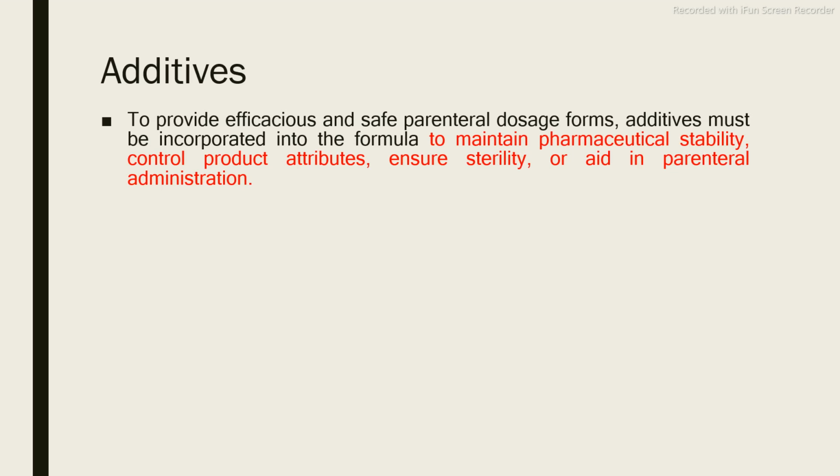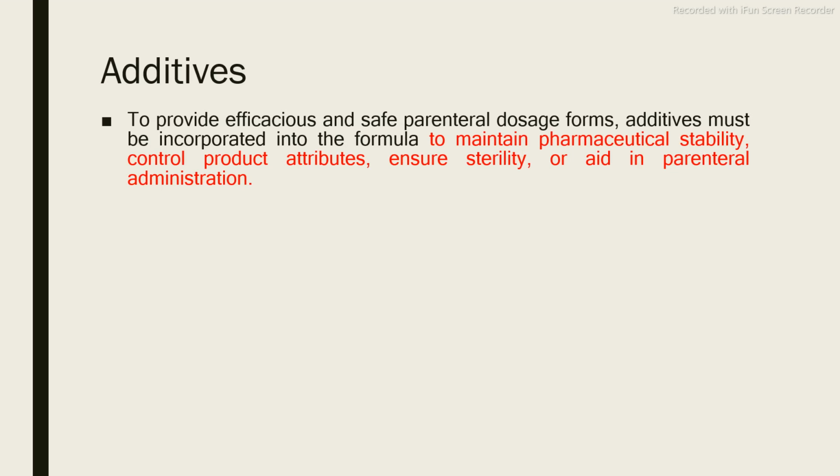To maintain the pharmaceutical stability means what? Suppose you are going to prepare a suspension or emulsion. Suspensions and emulsions you cannot expect without an emulsifier or suspending agent. Without an emulsifier or suspending agent, you cannot prepare a suspension or emulsion. Suppose we omit the suspending agent, then your preparation may become unstable.